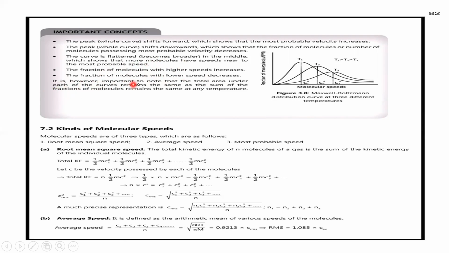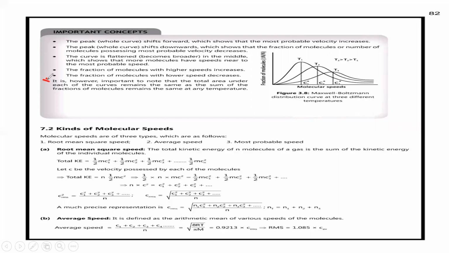It is, however, important to note that the total area under each of the curves remains the same, as the sum of the fractions of the molecules remains the same at any temperature. This point is important. Just note it down. What does this point represent?